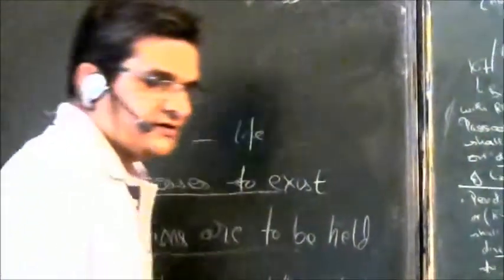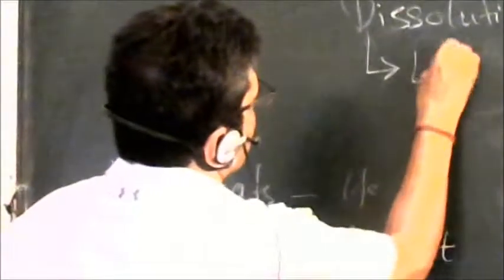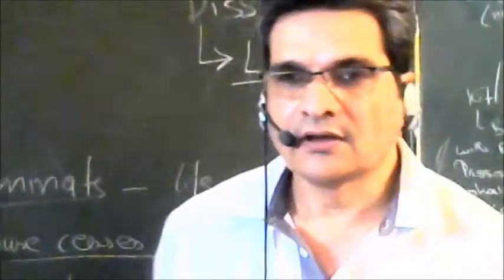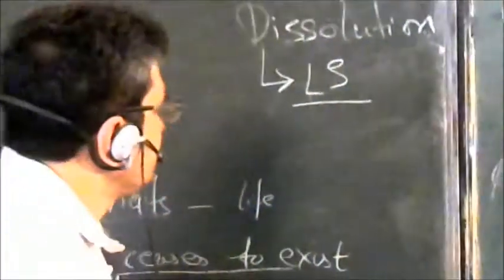The Council of States is not subject to dissolution, only Lok Sabha is subject to dissolution. Council of State, I repeat, is not subject to dissolution. That clarity should be there.